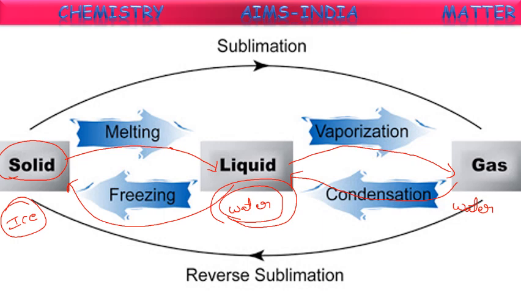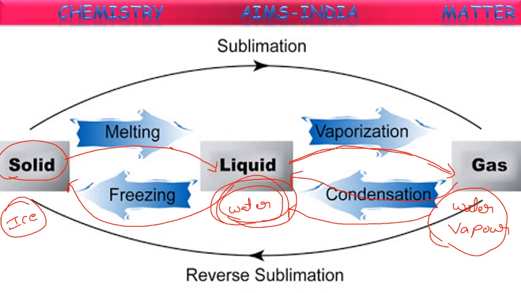You increase the temperature from room temperature, then vaporization starts and this glass of water is converted into water vapor. That is the state of a gas. Again, this water vapor, if you decrease the temperature, that is called condensation. Again this vapor converts into water. Again you decrease the temperature more, keep this water in the refrigerator, that is called freezing, and it converts into ice. So the interconversions are solid to liquid, liquid to gas, again gas to liquid, again liquid to solid.